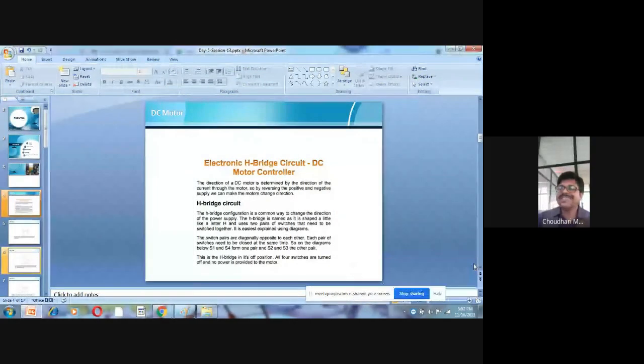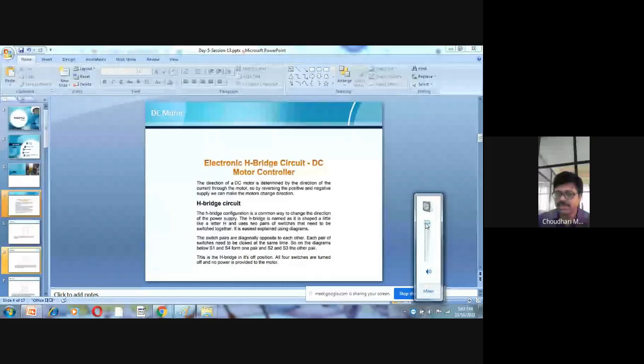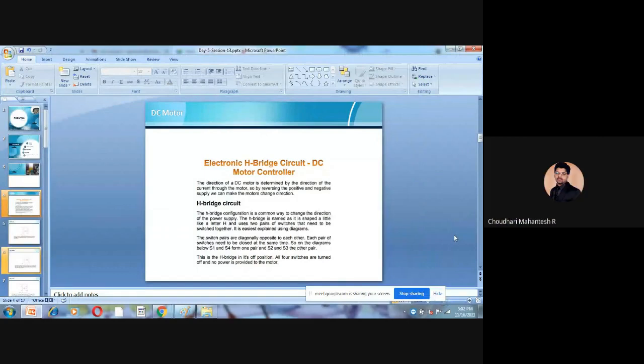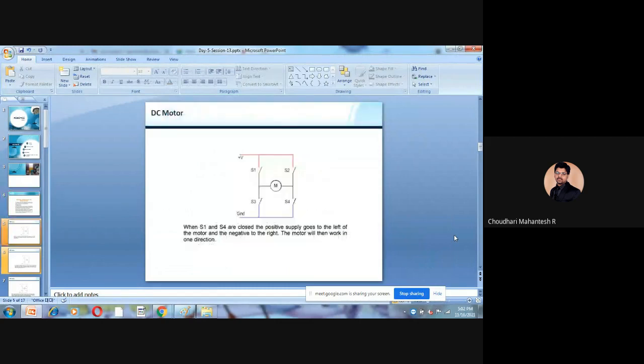If we consider this electronic H-bridge circuit DC motor controller, you will have an H-bridge circuit. The H-bridge configuration is, as we know from the basics, a common way to change the direction of the power supply. The bridge is named for its shape, a little like an H. If you consider the diagram, we can see it here. So it is like an H, no?